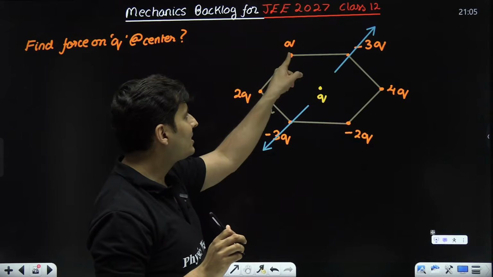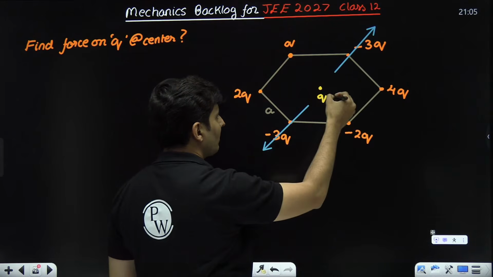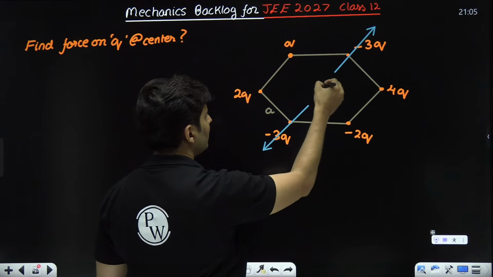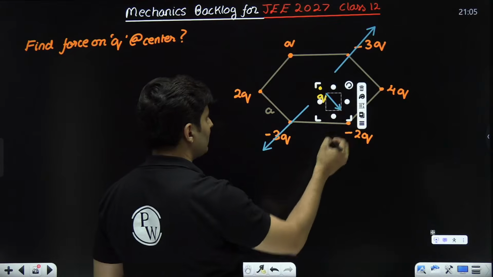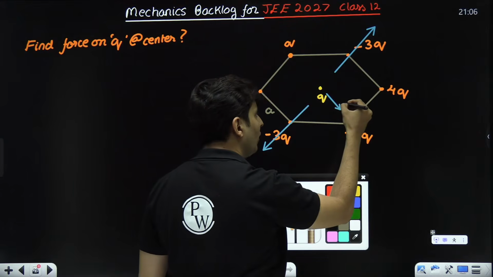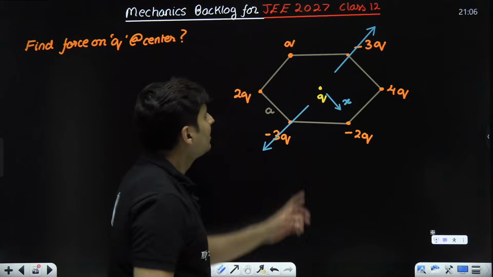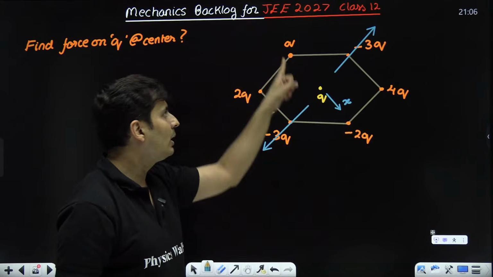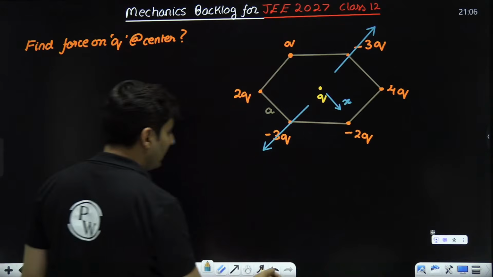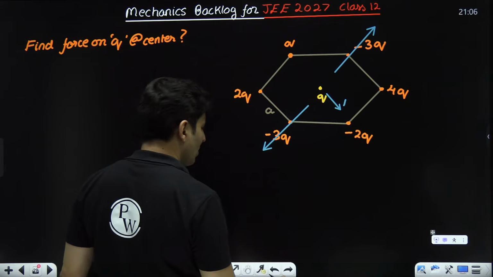Okay. This charge q on this charge q will give a repulsive force like this. So if I call that force as x, and I'll tell you why I'm calling that as x, because every other charge is a multiple of small q. So look at that x, or if you want to call it f, you can call it f, or you can just call it x.